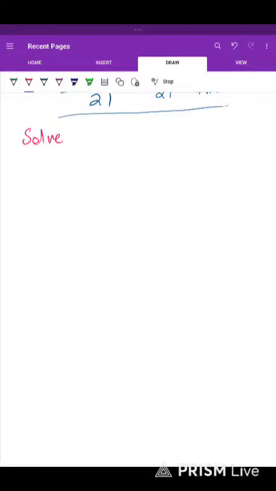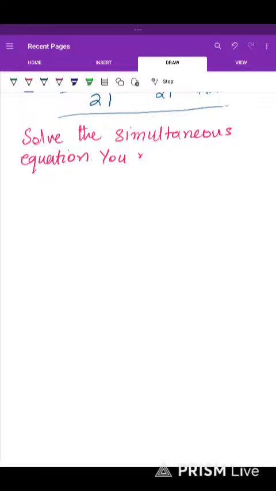Solve the simultaneous equations. With simultaneous equations, it is stated that you must show all your working.